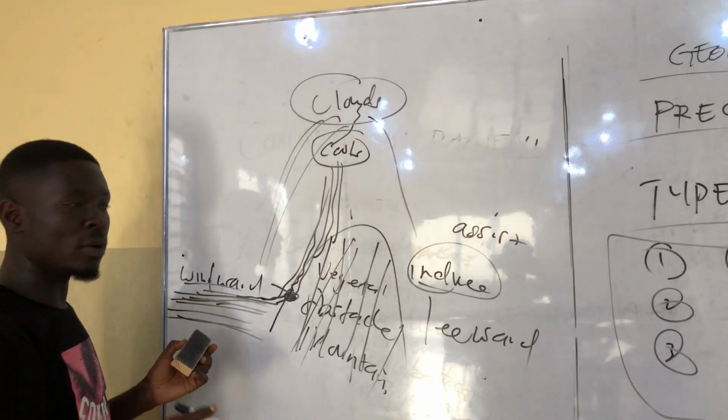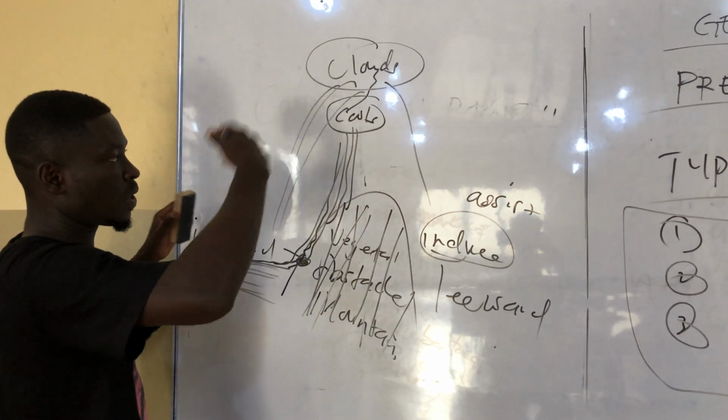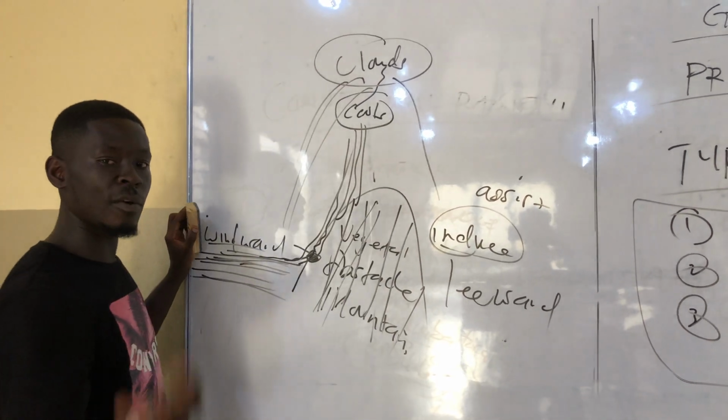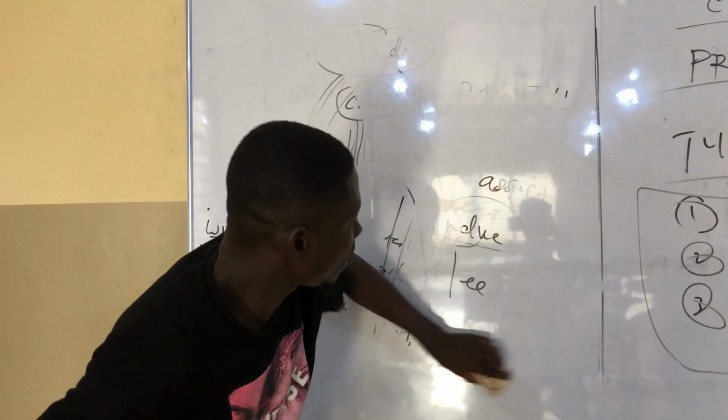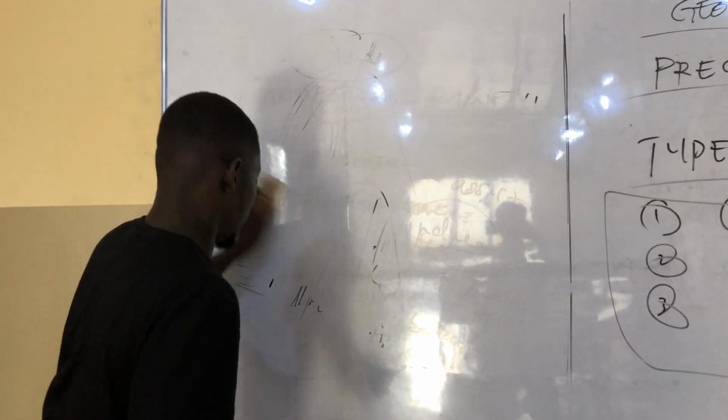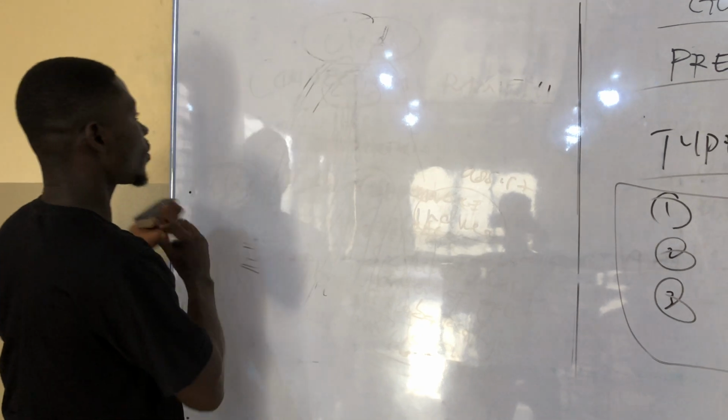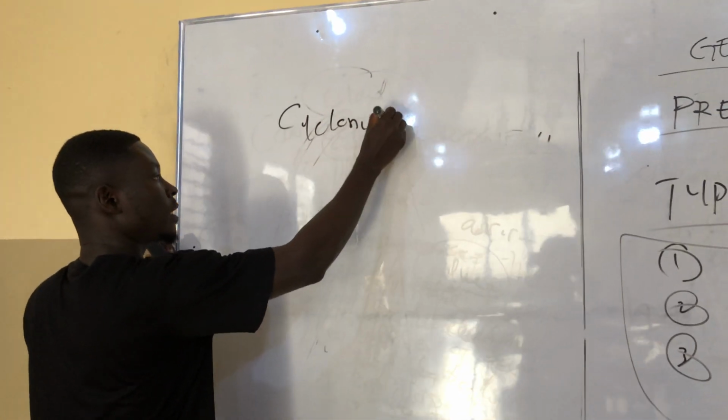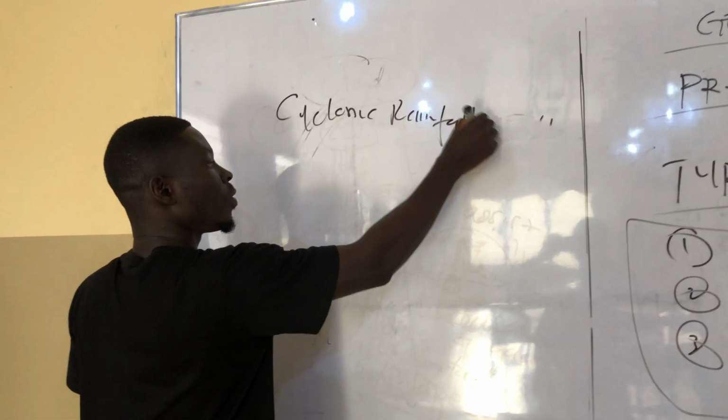And when it rises into the atmosphere, it forms clouds and forms back as rainfall. The last one that we would like to discuss is the cyclonic rainfall.